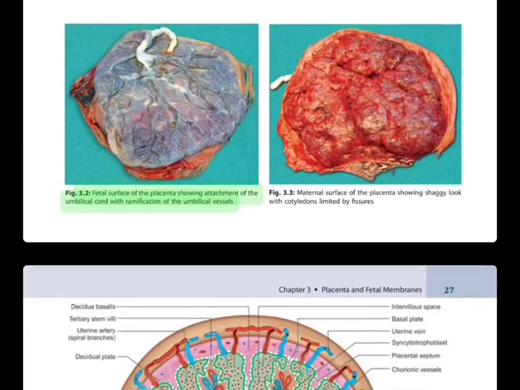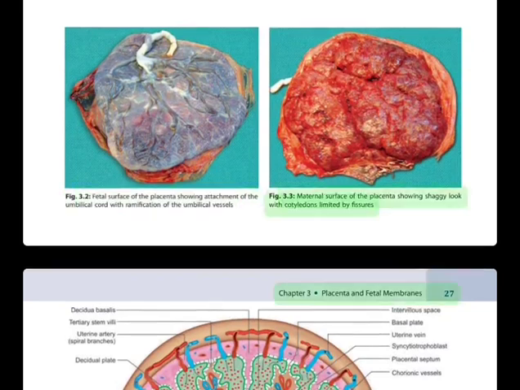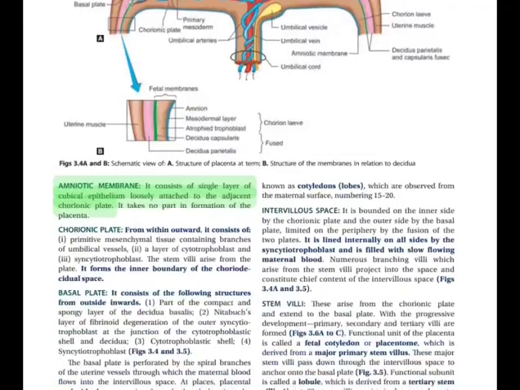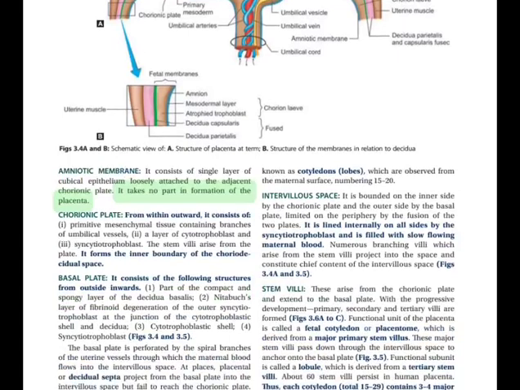Fig. 3.2. Fetal surface of the placenta showing attachment of the umbilical cord with ramification of the umbilical vessels. Fig. 3.3. Maternal surface of the placenta showing shaggy look with cotyledons limited by septa. Chapter 3, Placenta and Fetal Membranes 27. Amniotic membrane: it consists of a single layer of cuboidal epithelium loosely attached to the adjacent chorionic plate. It takes no part in formation of the placenta.